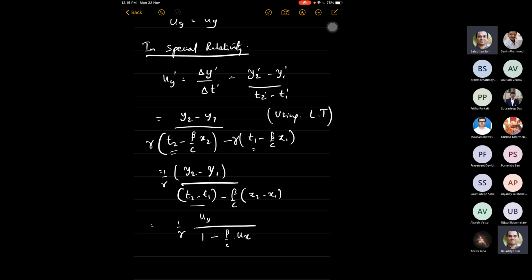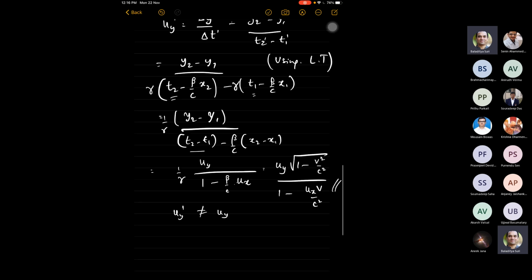Okay, so we can write this as uy square root of 1 minus v squared by c squared divided by 1 minus ux v by c squared. Now why is this an issue? What you suddenly observe is uy prime is not equal to uy, but it is equal to uy times square root of 1 minus v squared by c squared by 1 minus ux v by c squared. It has a rather complicated formula.